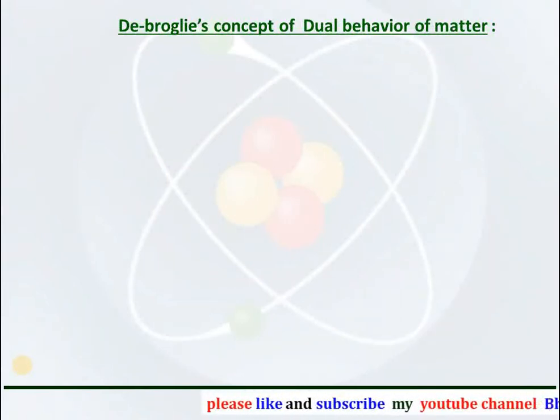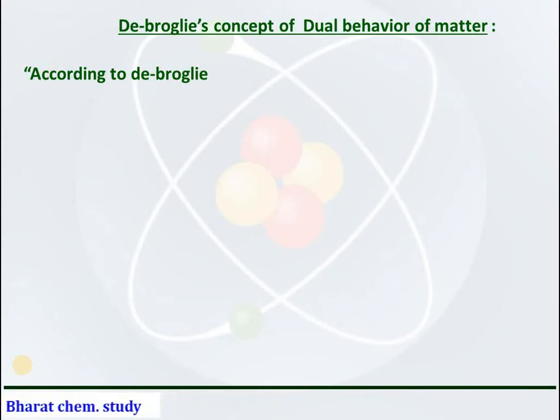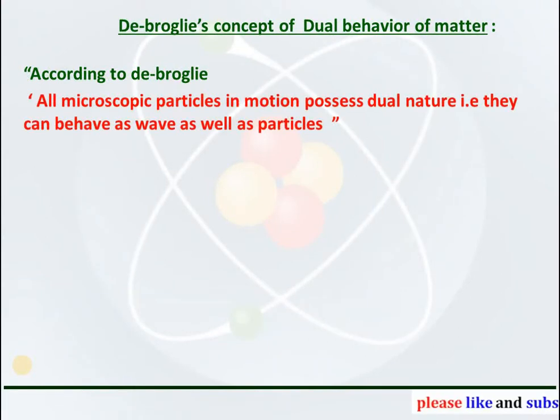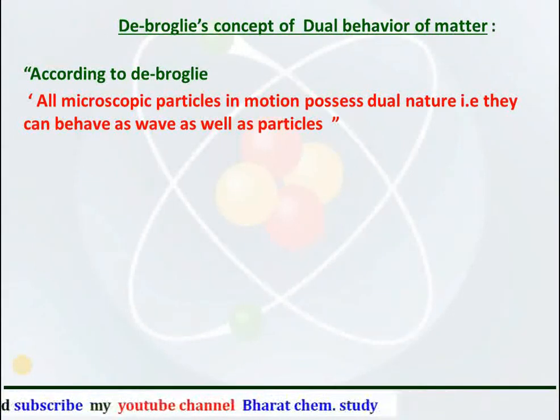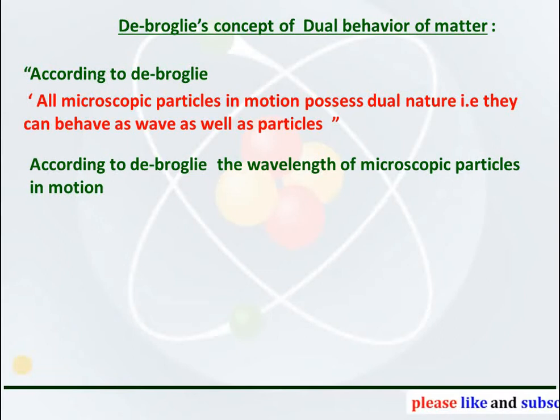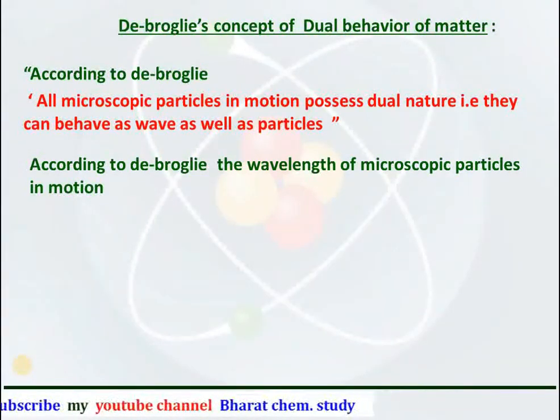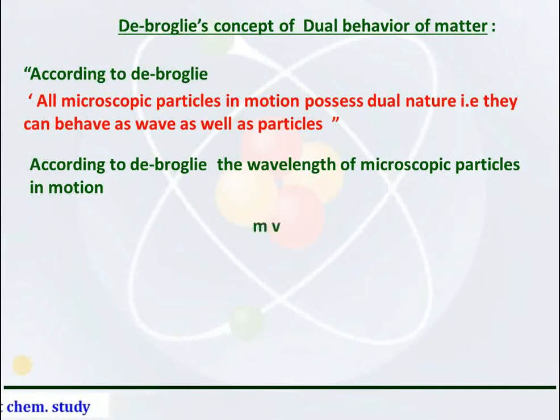De Broglie concept of dual behavior of matter. According to de Broglie, all microscopic particles in motion possess dual nature, that is, they can behave as wave as well as particles. According to de Broglie, the wavelength of a microscopic particle in motion can be calculated by the formula lambda is equal to h upon mv.